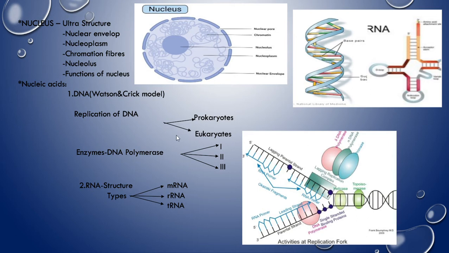And next, coming to the RNA and replication of DNA, this is the function of the DNA. Of course this occurs in prokaryotes as well as eukaryotes. This is a prokaryote diagram. So what are the main points of the replication? See here, in the replication in prokaryotes, you have to mention mainly three things. First is the initiation step, next elongation, and next termination. So which enzymes are helpful?